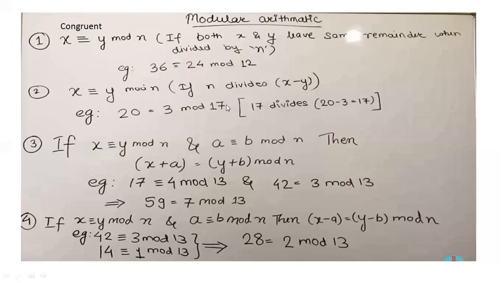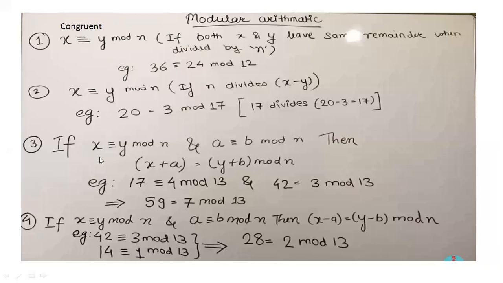So yes, division is possible. You will get a 0 remainder, right? So this is the second property. x congruent to y mod n means x minus y is divisible by n. It is divisible.